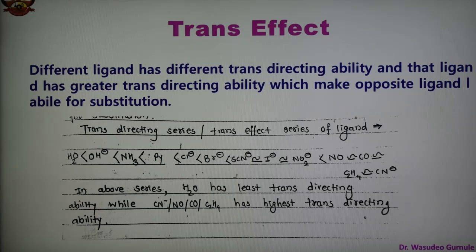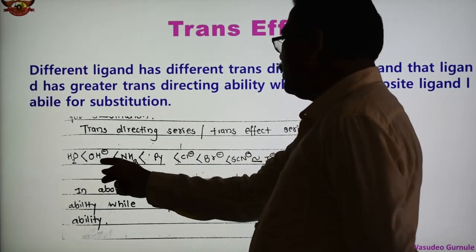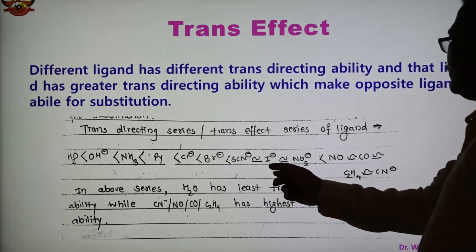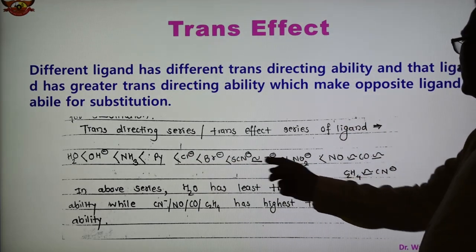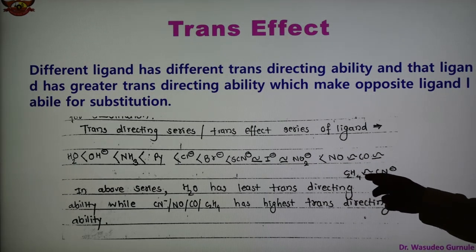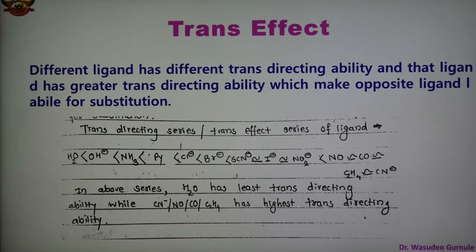And the trans directing series, or trans effect series of ligands, is shown here. H2O has less, then OH, then NH3, then pyridine, then Cl, then Br, thiocyanate, then NO2, then CO, ethylene, and so on.